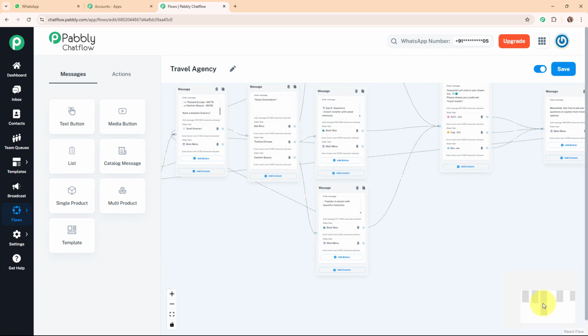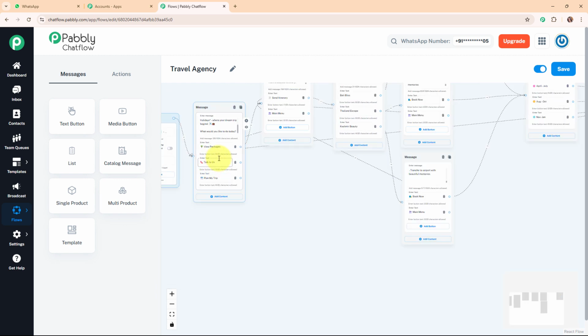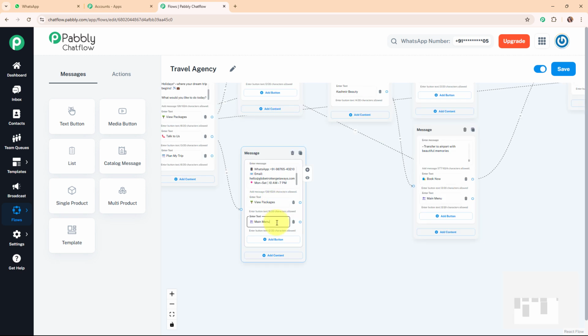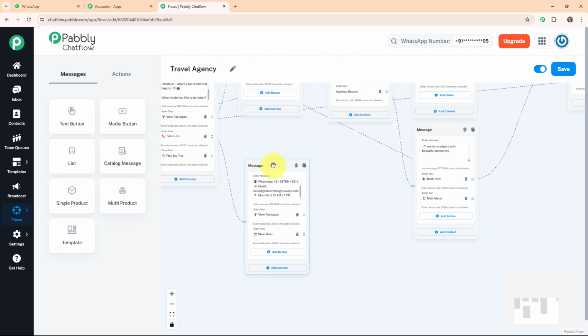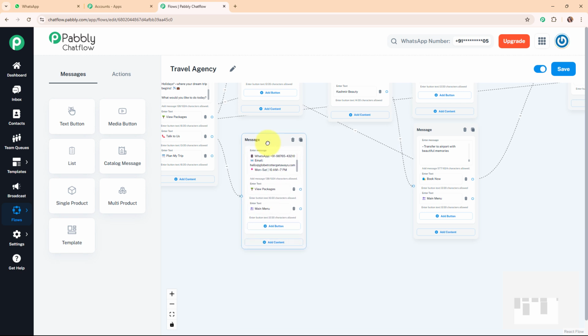Alright, so now let's move forward and now I'm going to set up the start bot for this particular quick reply button that says talk to us. Alright, so I'm going to add a text box over here and here I'm going to add the text such as our contact details, that is our phone number, email and the timing to contact us. Alright, so now after adding the contact details, I'm going to add quick replies button over here such as view packages and back to main menu. Alright, so I've added the message box for talk to us as well.